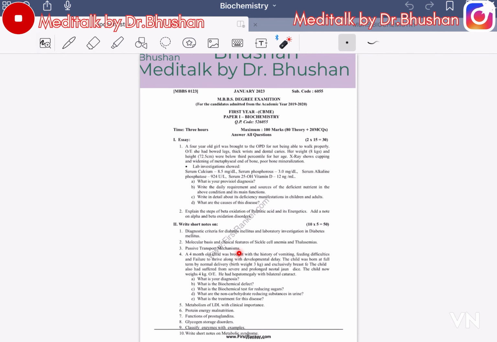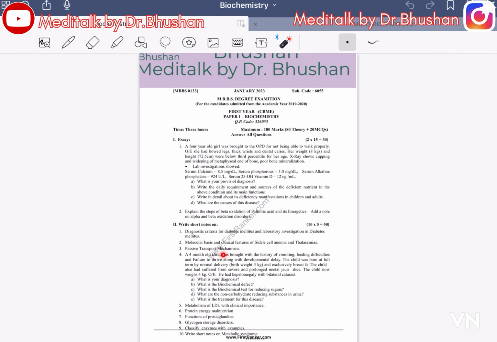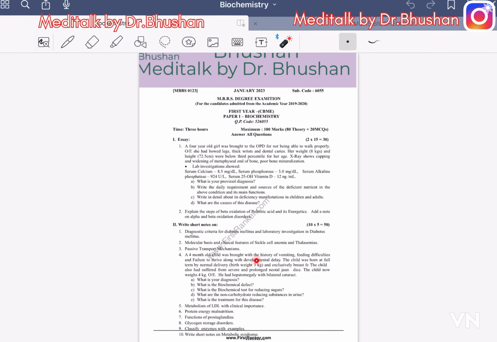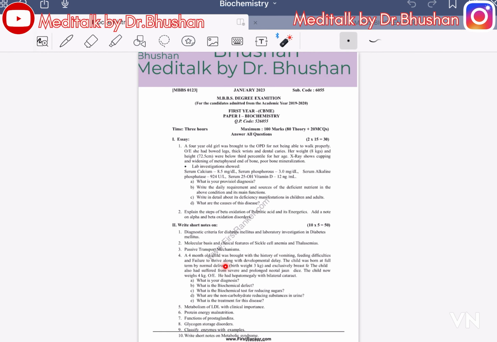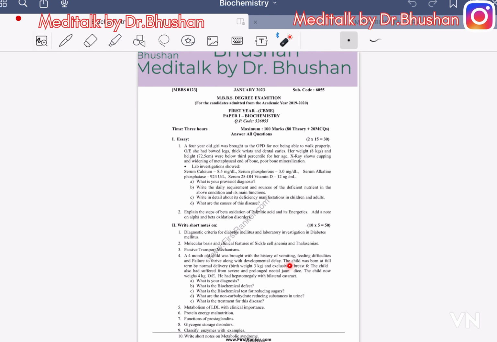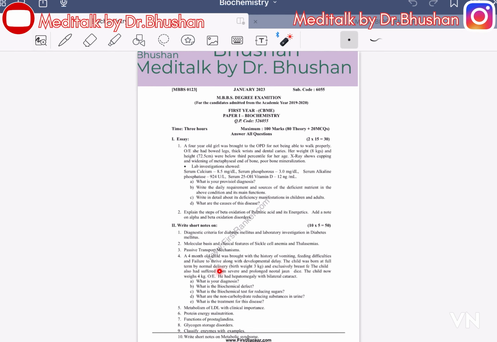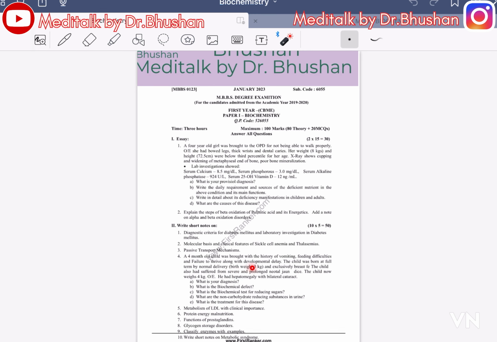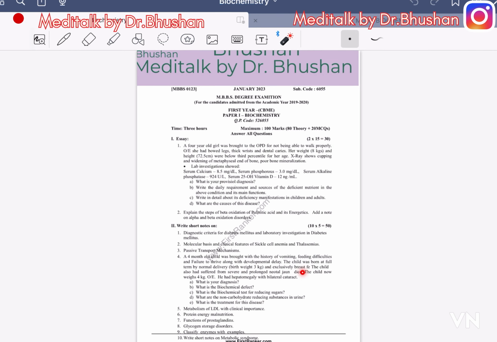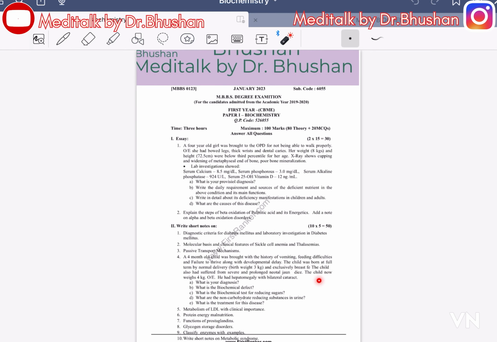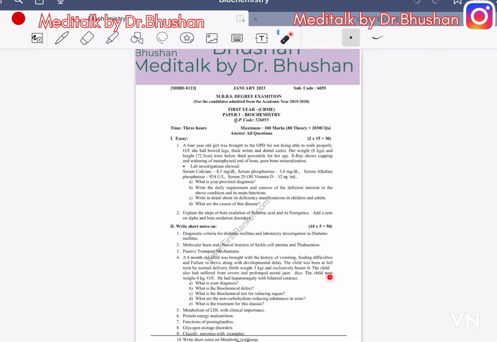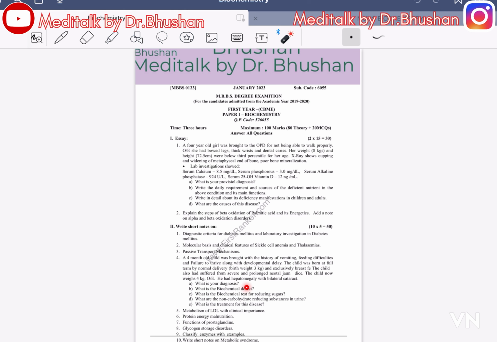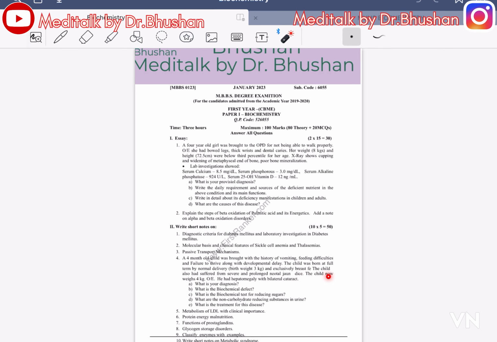Passive transport mechanism. A 4-month-old child was brought with a history of vomiting, feeding difficulty and failure to thrive along with developmental delay. The child was born full-term by normal delivery, birth weight 3 kg, and exclusively breastfed. The child also suffered from severe prolonged neonatal jaundice. The child now weighs 4 kg. On examination, he had hepatomegaly with bilateral cataract.